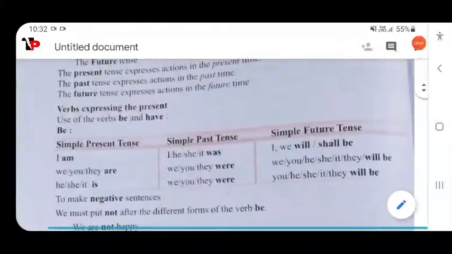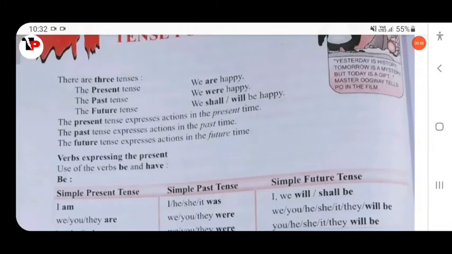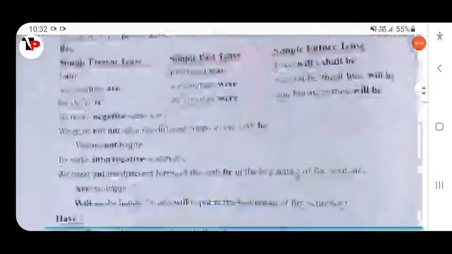Here is the structure of positive, how to form a simple present tense positive sentence, negative, yes/no, wh, and negative interrogative. I have mentioned the detail, so you can get a complete idea about this.